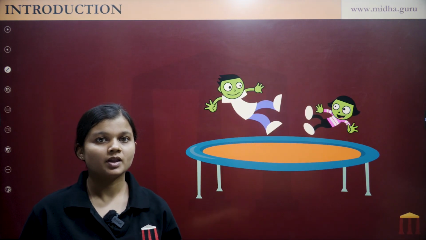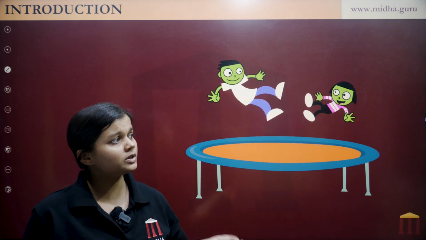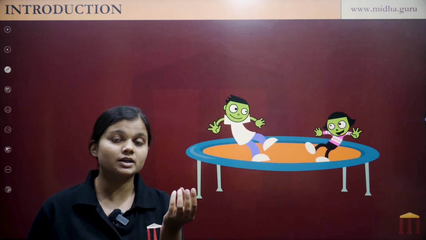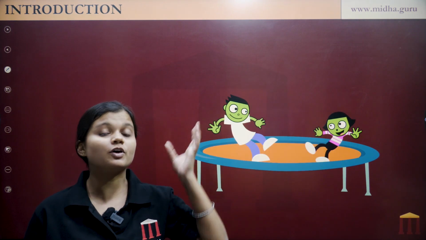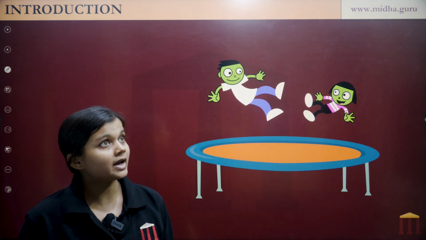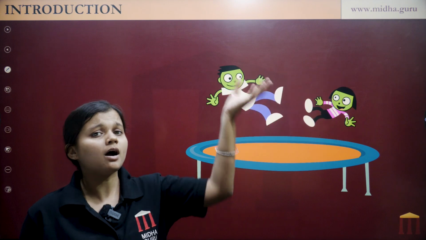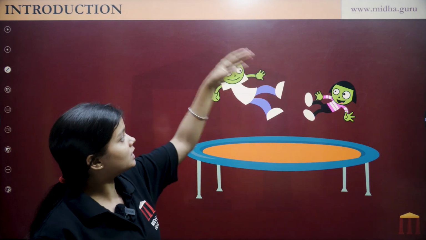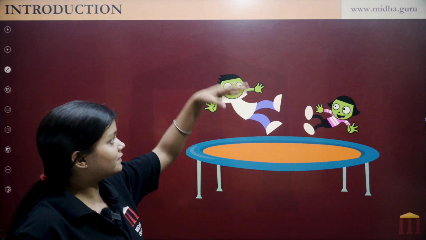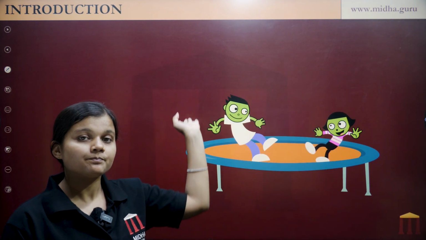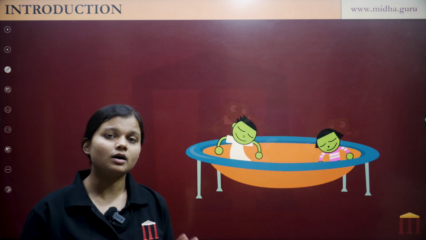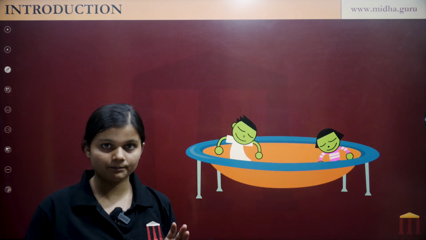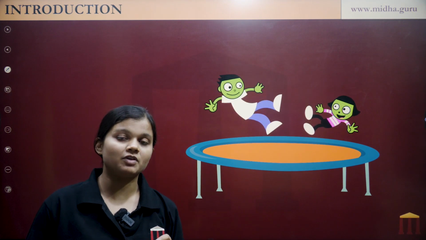But if you throw it with just the right amount of speed, that is the escape velocity, it will go up and up, so high that it will leave the Earth's atmosphere and surface and never come back to Earth again. It means the gravity stops acting on that ball.